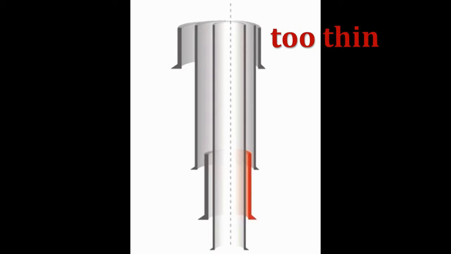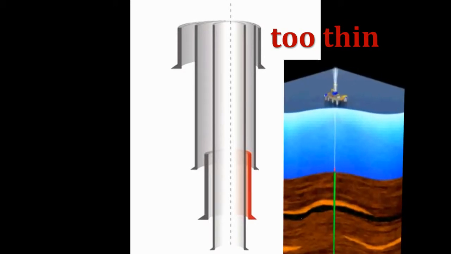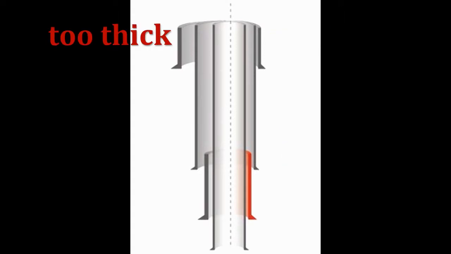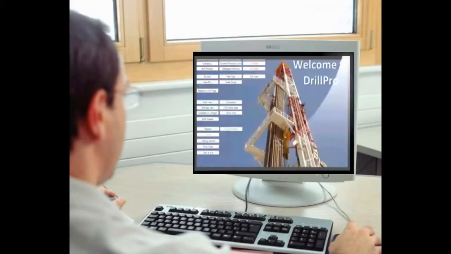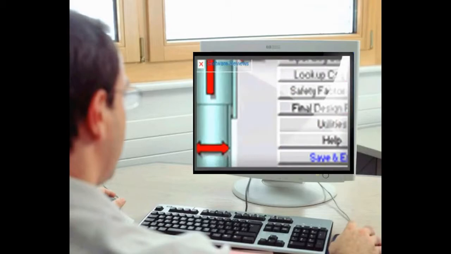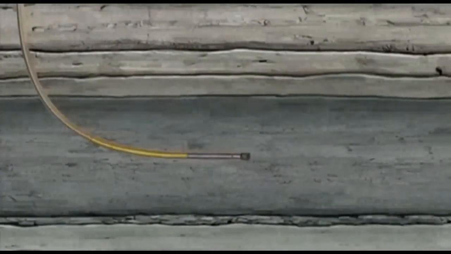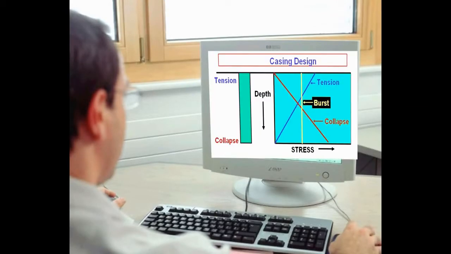For example, if the casing pipe is too thin, the casing can fail, causing a blowout, but on the other hand, if the casing is too thick, then money is spent unnecessarily. Fortunately, there are computer programs that help simplify this process. To ensure adequate and safe design, there are 4 design criteria that the drilling engineer must factor into his equations